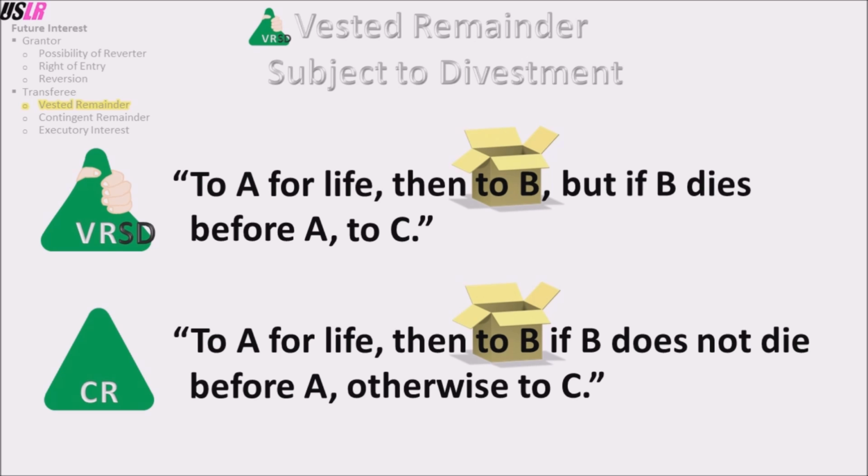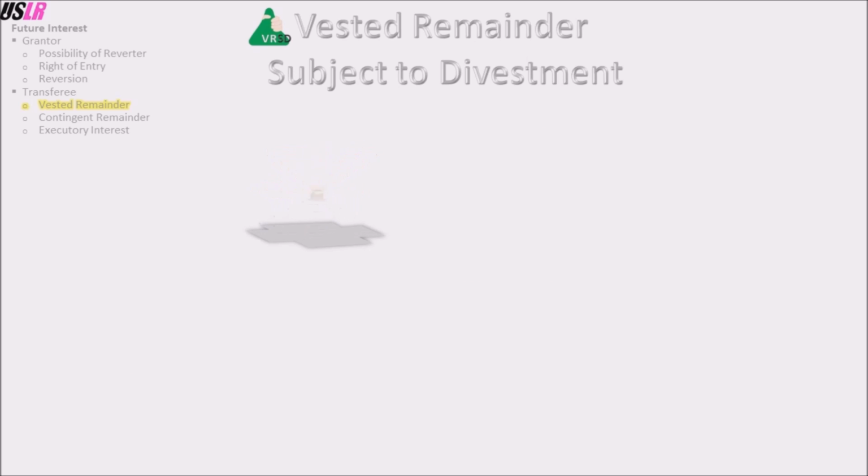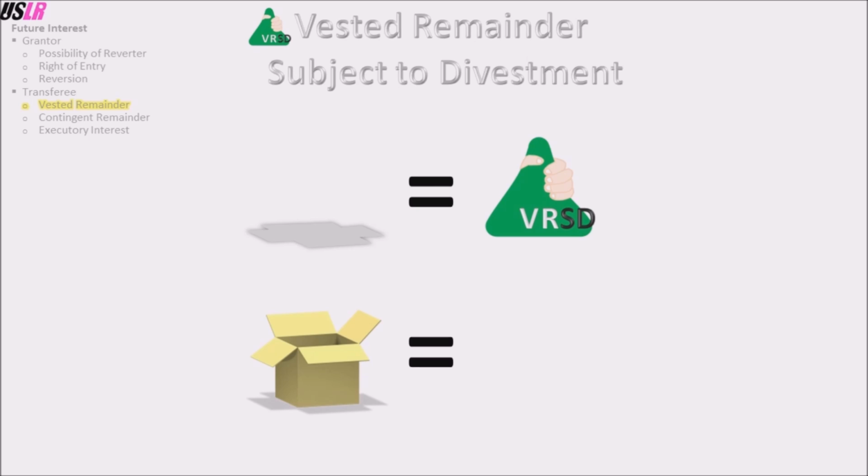B can be packaged from the front, from behind, or both, but a comma after "to B" stops packaging from behind. If there is no packaging, then B has a vested remainder subject to divestment, but if there is any packaging, then B has a contingent remainder.